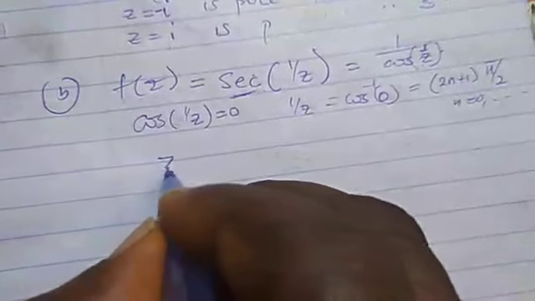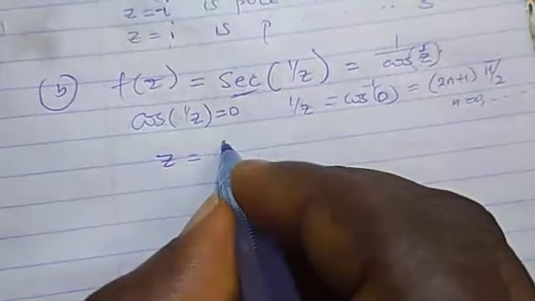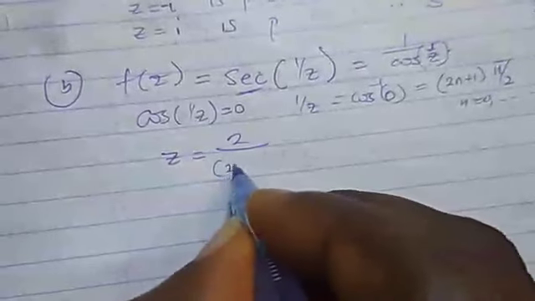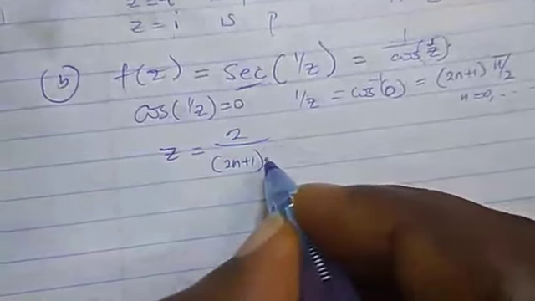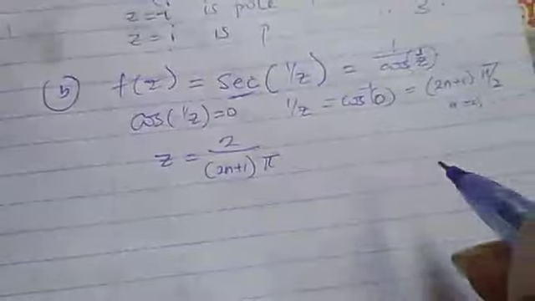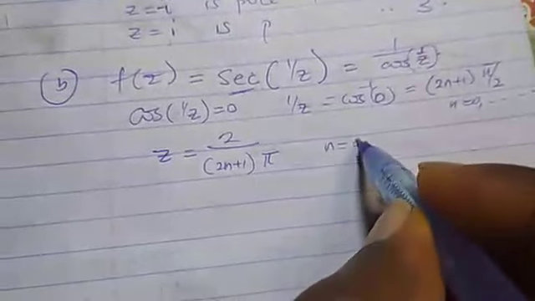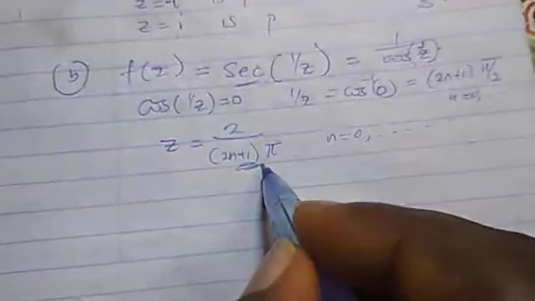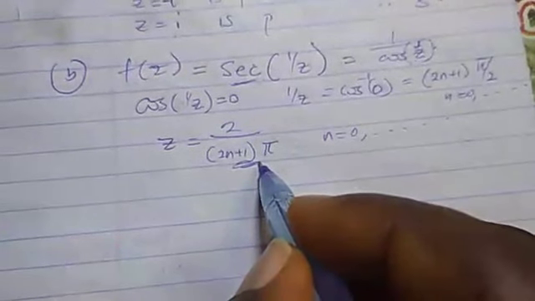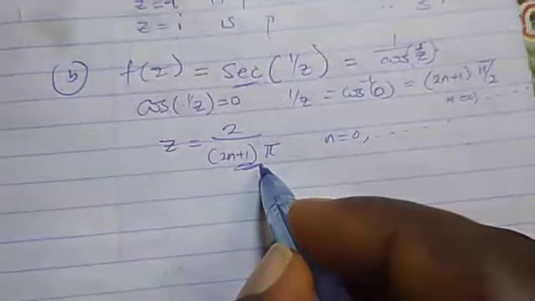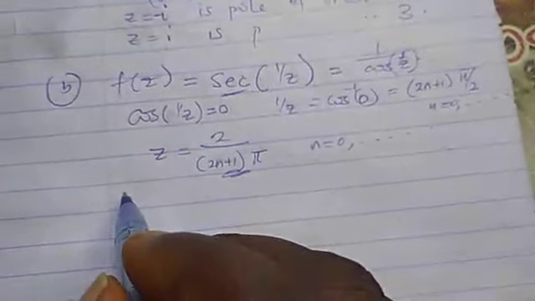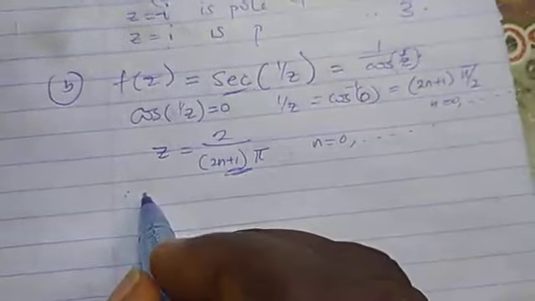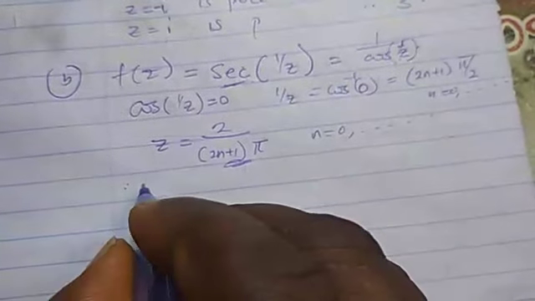From this place, we will see that our z is equal to 2 over (2n plus 1) pi, for n equal to 0 and so on. So this is our singular point. We have to locate the singular point. So we will now see that this is an isolated singularity.